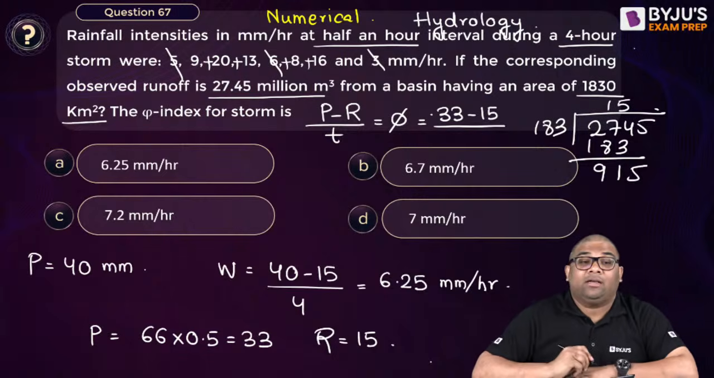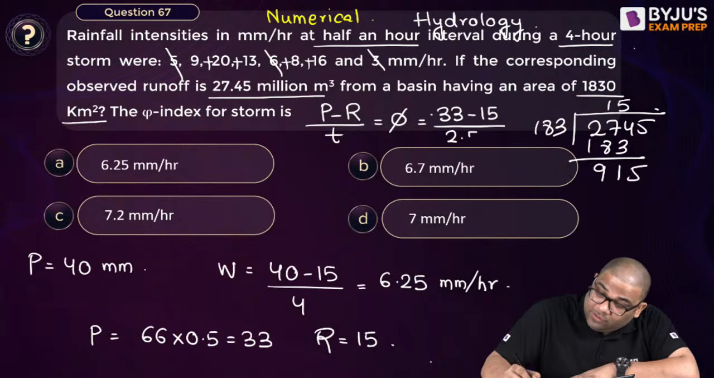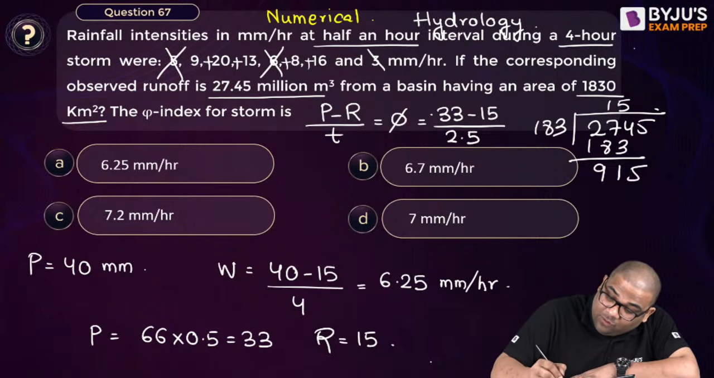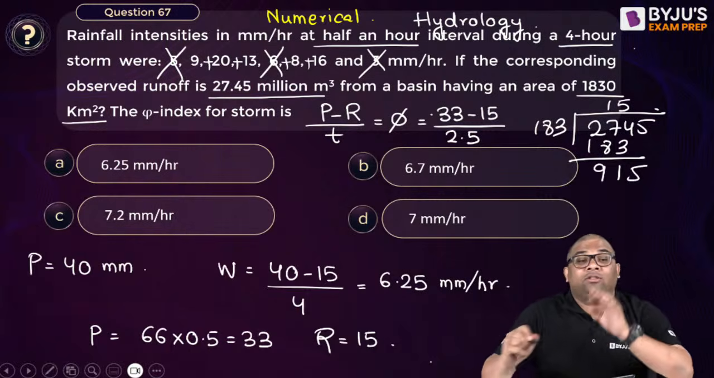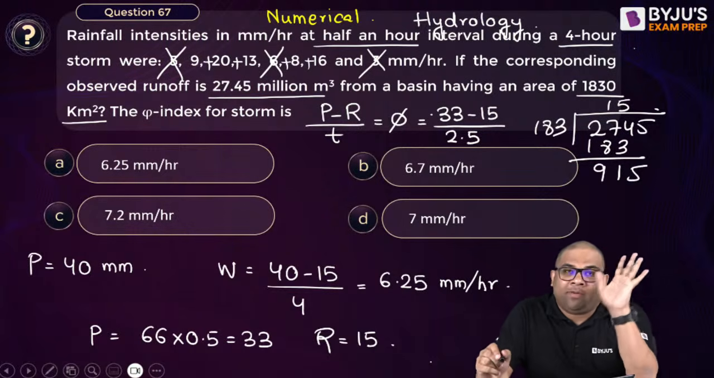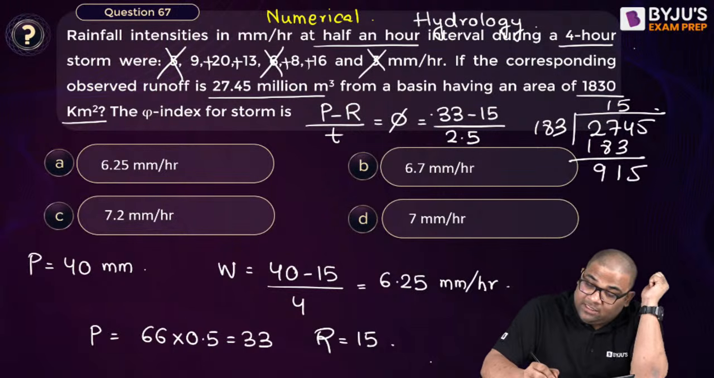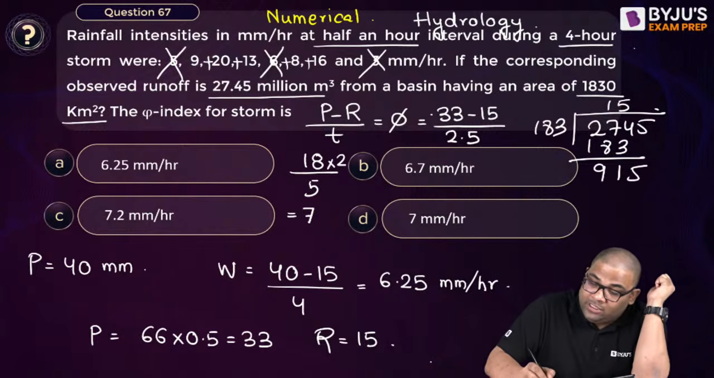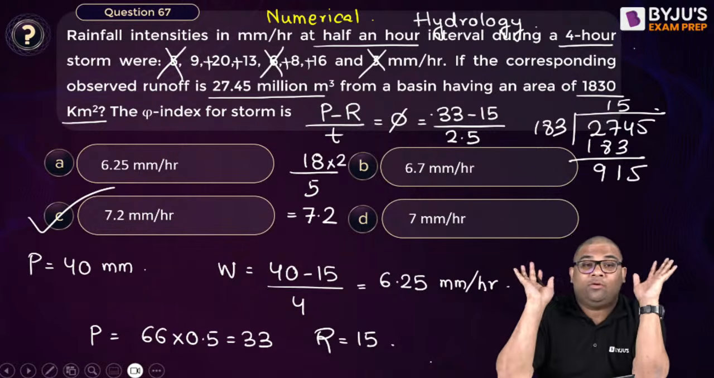Now time will be what? Time will be 2.5 now, because you have cancelled these 3 rainfalls of half an hour. So 0.5, 0.5, 0.5. So 2.5. So what is the answer now? Getting the answer of 18 by 2.5, or if you take it as 5 by 2, then how much? 7.2. You see, I solved the whole question without calculator.